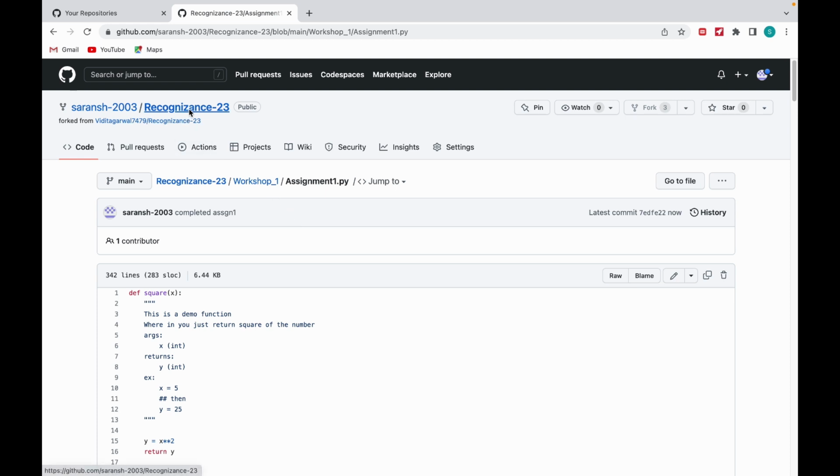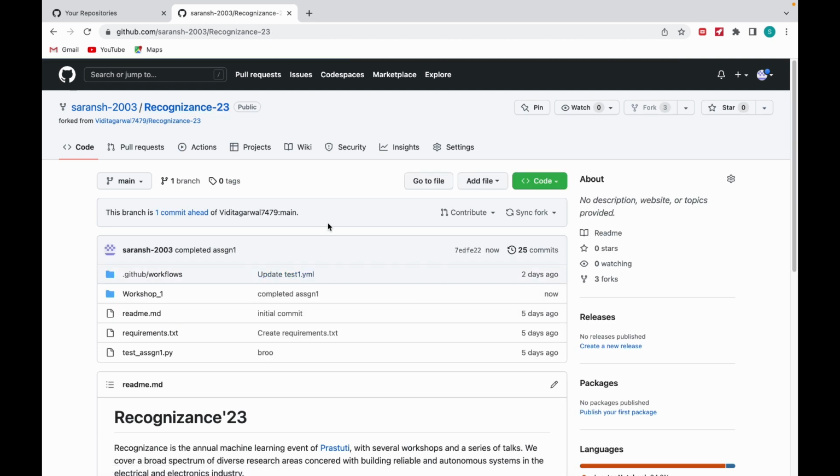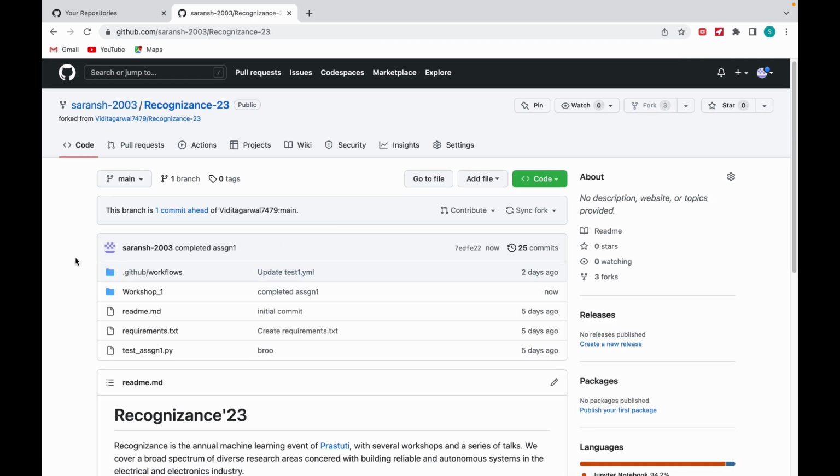Now go to your repository, the forked repository which you forked from the main branch. Now what is this showing? It is showing that this branch is one commit ahead of the main branch. Why is it showing one commit ahead? Because originally the original repository had the empty assignment 1 file. You copied the whole project, you completed the assignment, so you are ahead of the main repository.